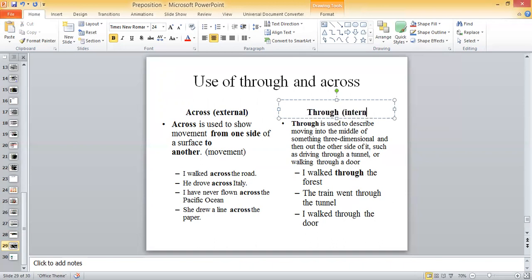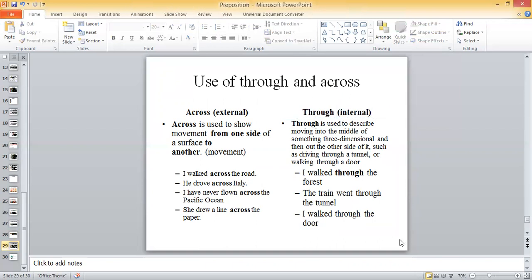For example, there are 2 points, right? When you go from one point to the other point through or within that, so you use through. और जब आप बाहर का रास्ता इख्तियार करते हो, then use across.